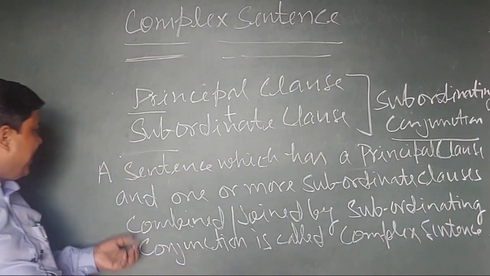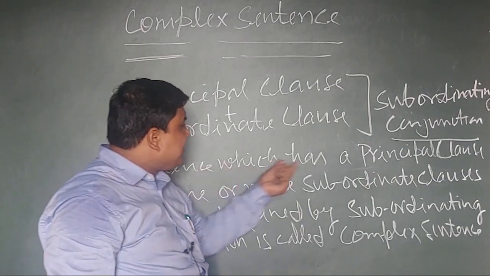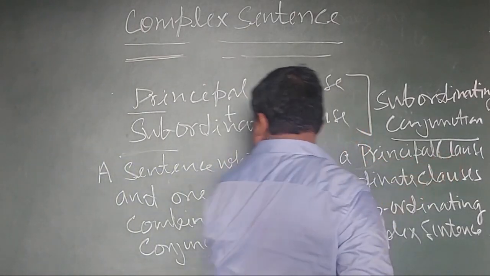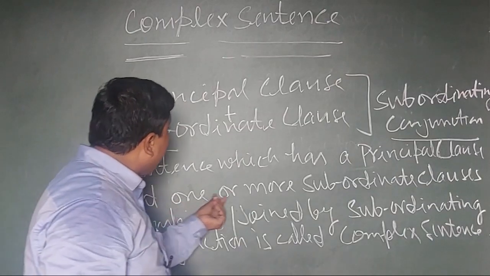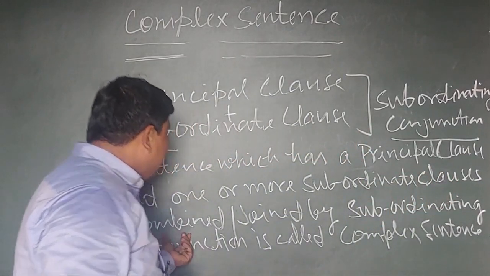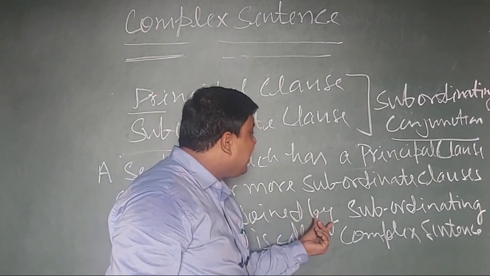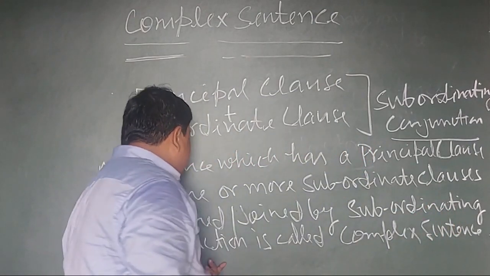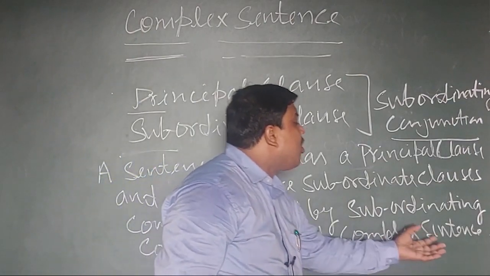This has been defined. A sentence which has a principal clause and one or more subordinate clauses combined or joined by a subordinating conjunction is called a complex sentence.